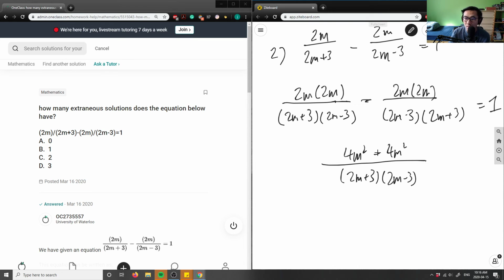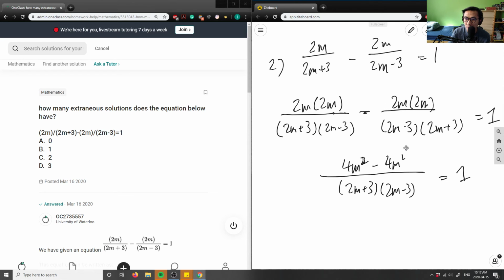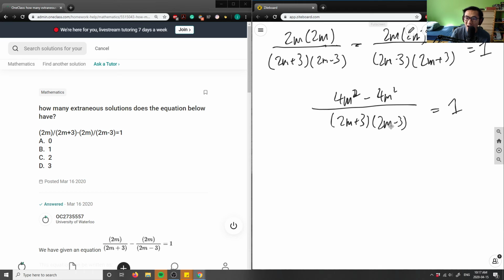So what I can do now is, let's see, this here will equal 1. And then I'm given this rational expression here. I kind of have a difference of squares at the bottom, because I have 2m plus 3, 2m minus 3. So I could rewrite this into something like this. It'd be 2m squared, and then whatever 3 squared is. So this would be 4m squared minus 9, my difference of squares. Kind of a thing over here. 4m minus.